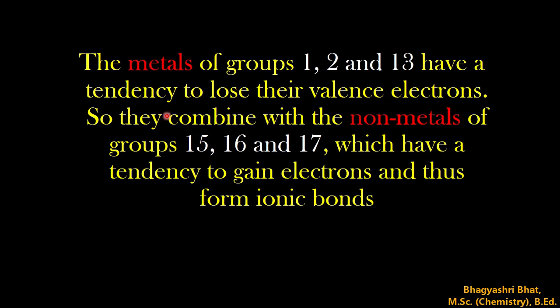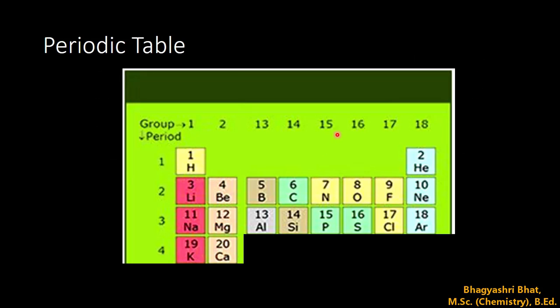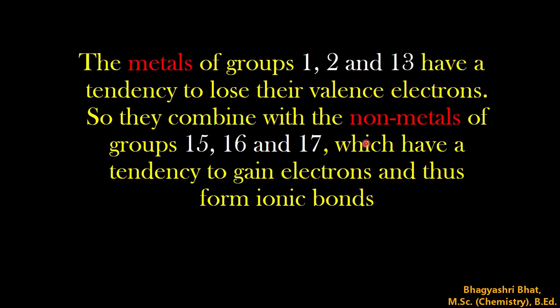They tend to combine with non-metals in 15, 16, 17, and by doing so they form an ionic bond. Metals of groups 1, 2, 13 have a tendency to lose electrons, and elements of groups 15, 16, 17 have a tendency to gain electrons. So when metals and non-metals combine with each other, the resulting bond between them is always an ionic bond.